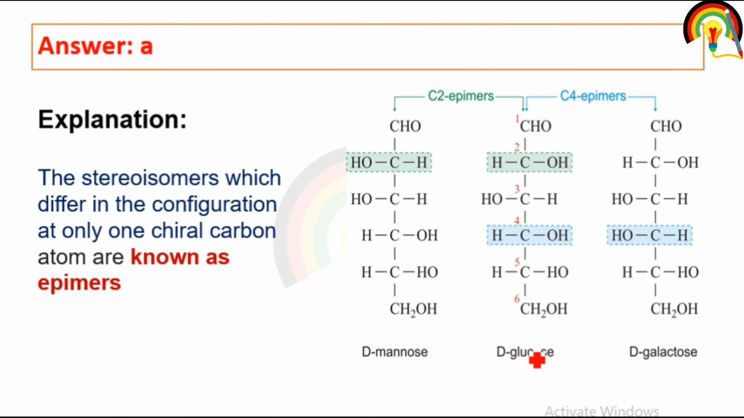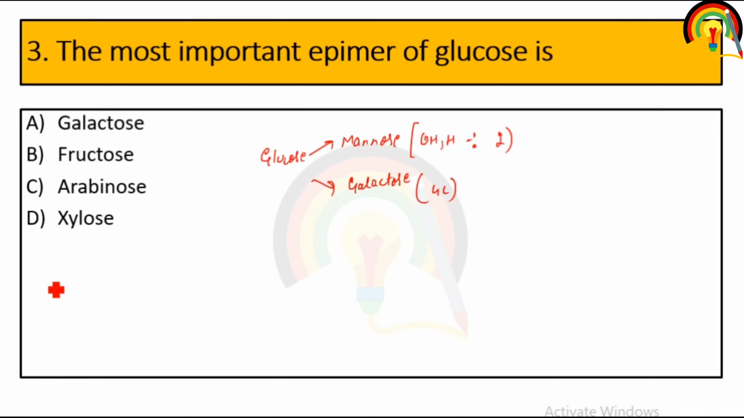So in case of glucose and galactose, configuration of all OH and H are similar except carbon number fourth. So if there is a difference in the configuration of H and OH at only one chiral carbon, that is called epimer. So glucose and galactose are also epimers of each other. So the correct answer is galactose.